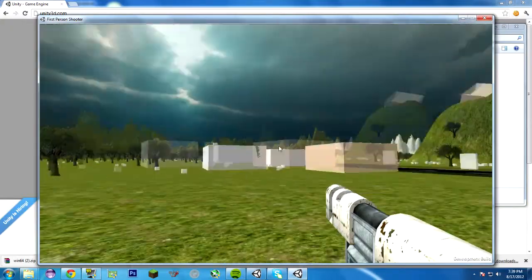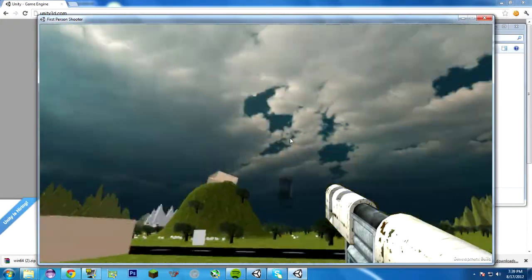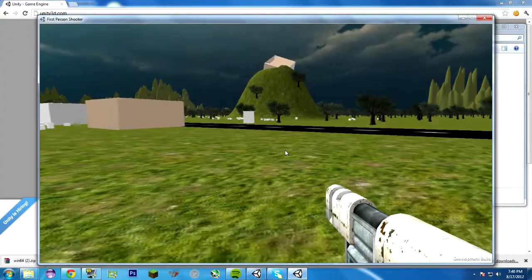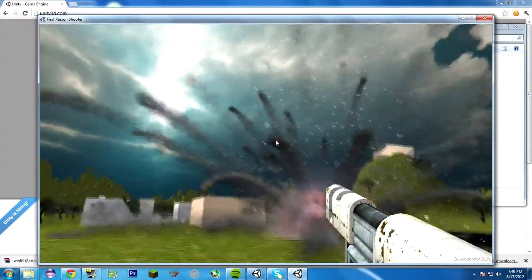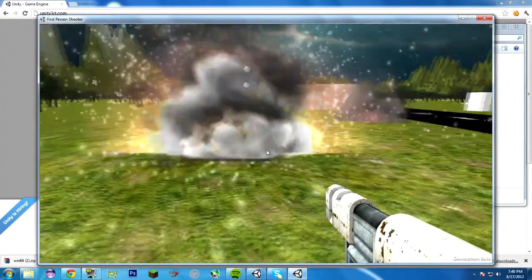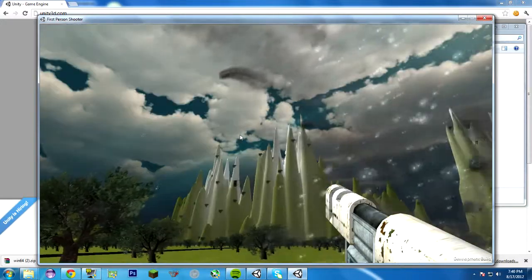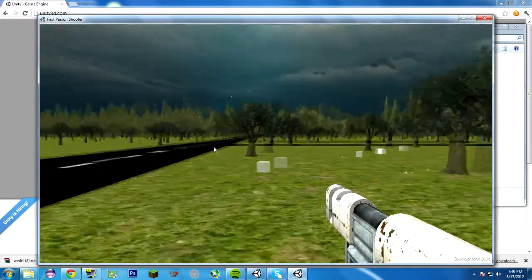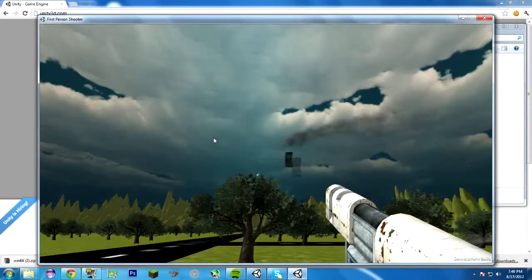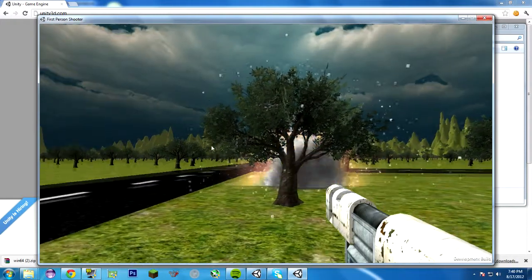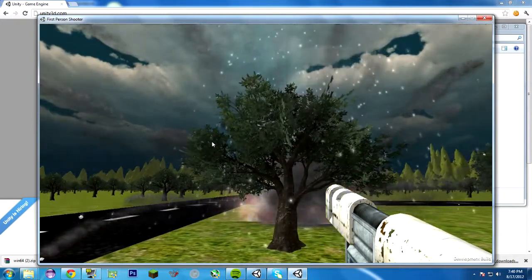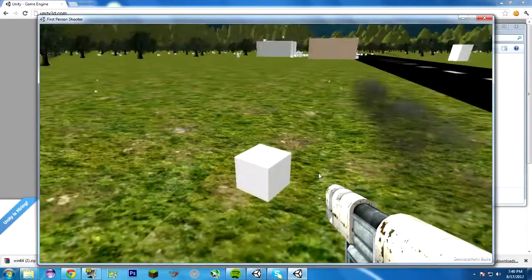So anyway, just a cool, real simple game. Still pretty advanced as far as what it does. Look at the explosion graphics, the fire rate and everything, the movement. Pretty simple again, but look, the trees are colliders. Or the trees, I edited it so the trees would be colliders, but this isn't the version with that edit.